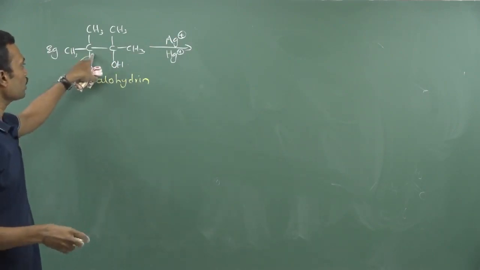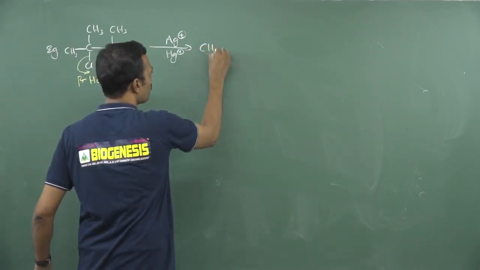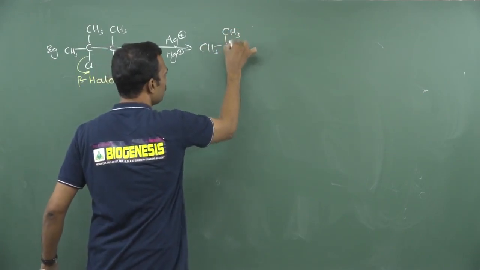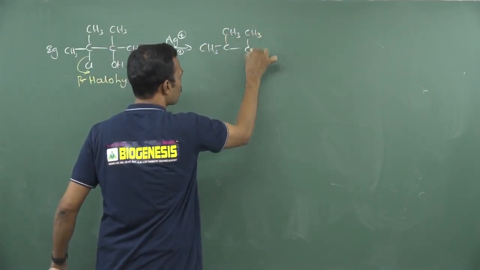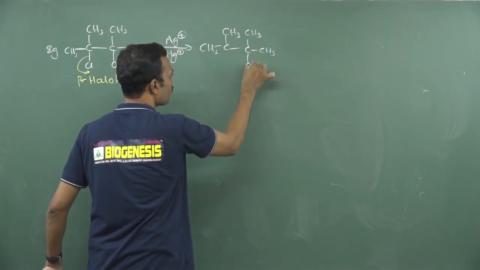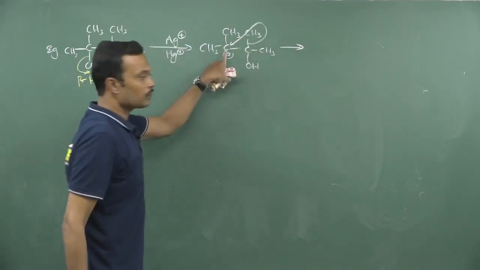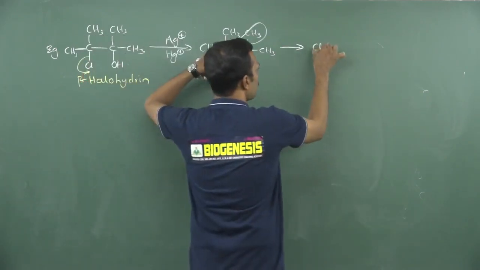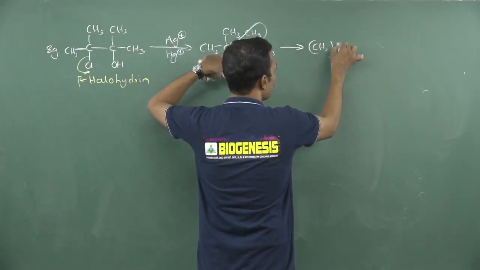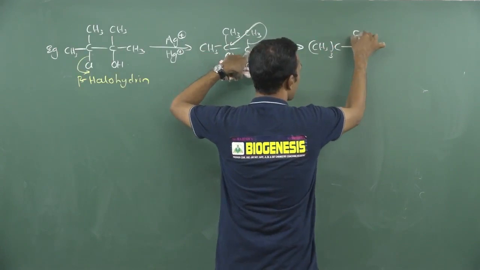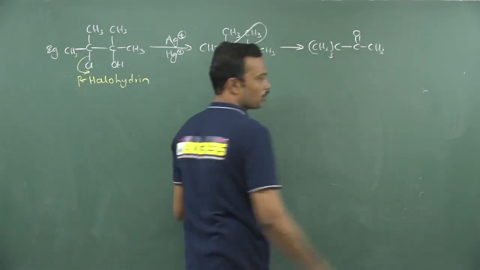Now here you will get a carbocation. After getting this carbocation, see, the adjacent carbon has two symmetric migrating groups, so you can migrate any one. Suppose I migrate this methyl, now this carbon carries 3 methyl groups here. So can I write like this, 3 methyls I am writing like this, and finally this carbon you can write as C double bond O.